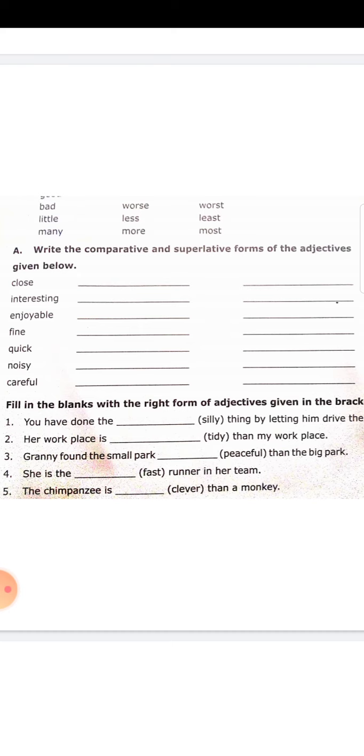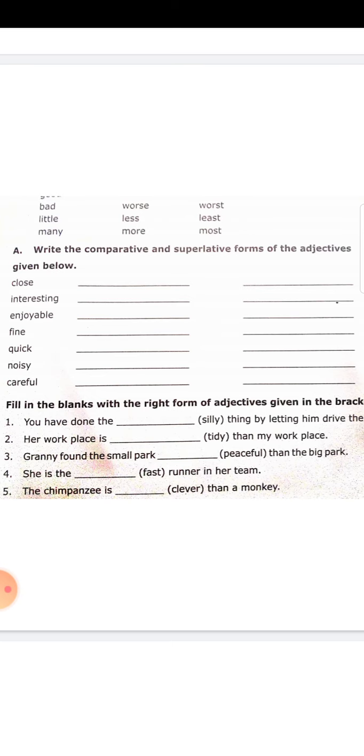Next, fine. As it ends with e, you just add r to the comparative form, st to the superlative form. Fine, F-I-N-E. Finer, finest. Fine, finer, finest. So wherever the word ends with e, just add r to the comparative form, st to the superlative form. The next, quick.